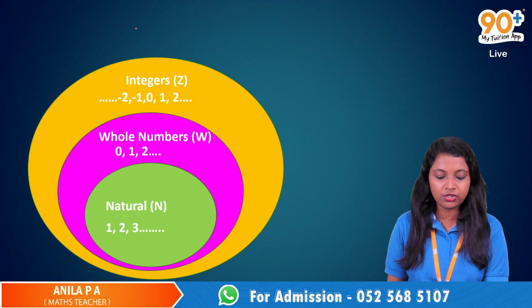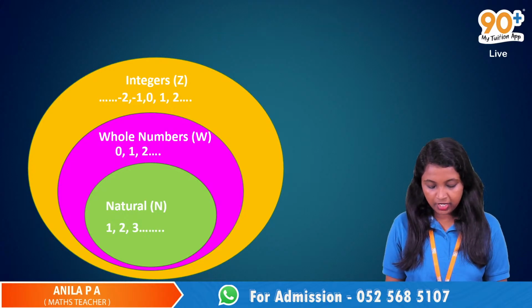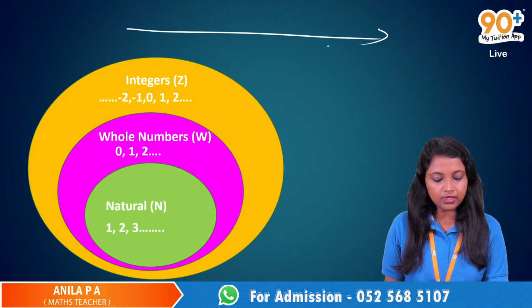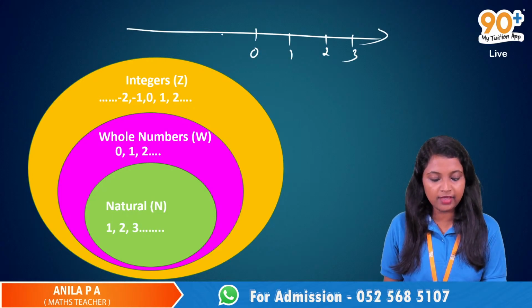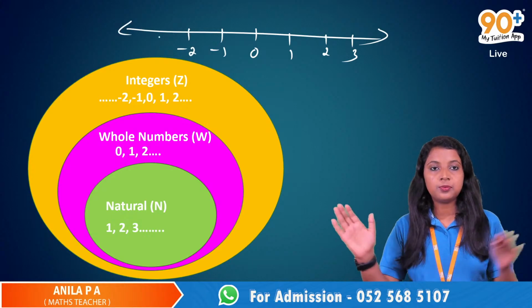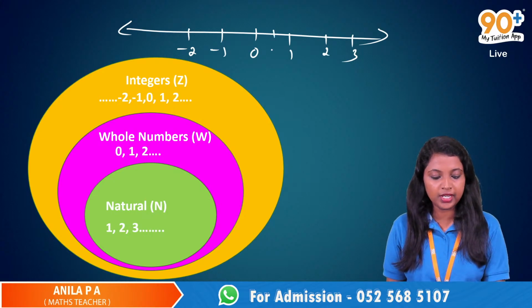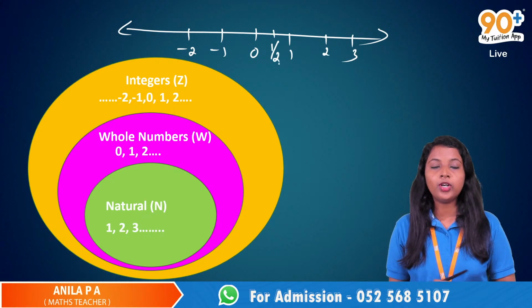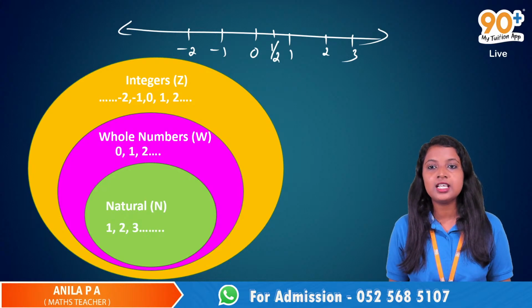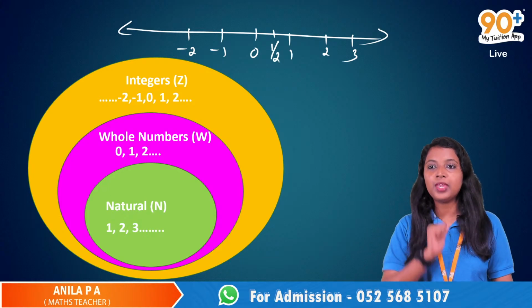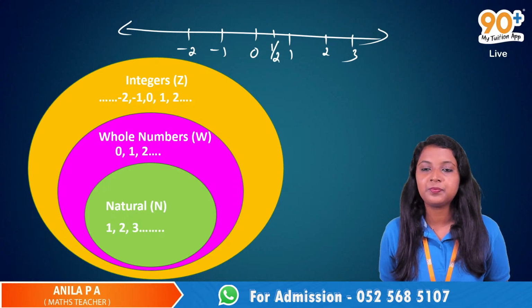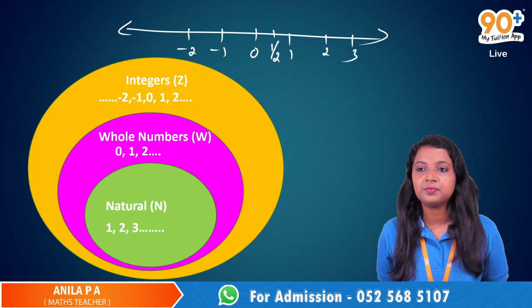Suppose we are drawing a number line. We have 0, 1, 2, 3, 4, etc. Here we have negative 1, negative 2, and it goes up to infinity. And in between 0 and 1, we have 1 by 2. What about such numbers? They are known as numbers of the form P by Q. They are known as?